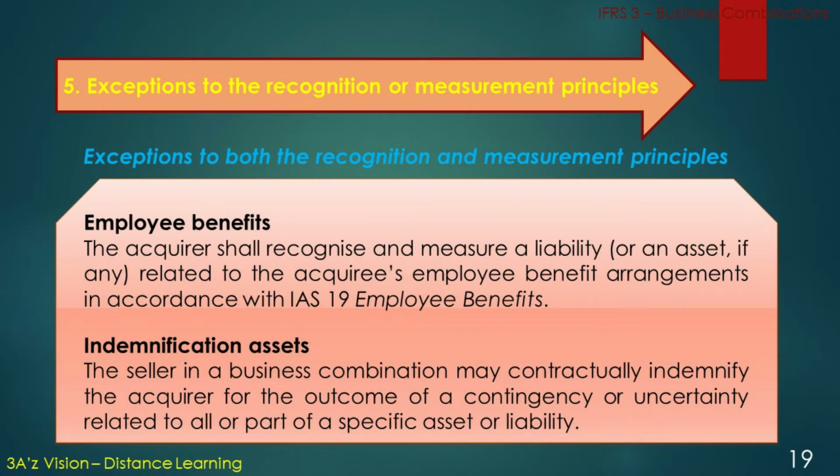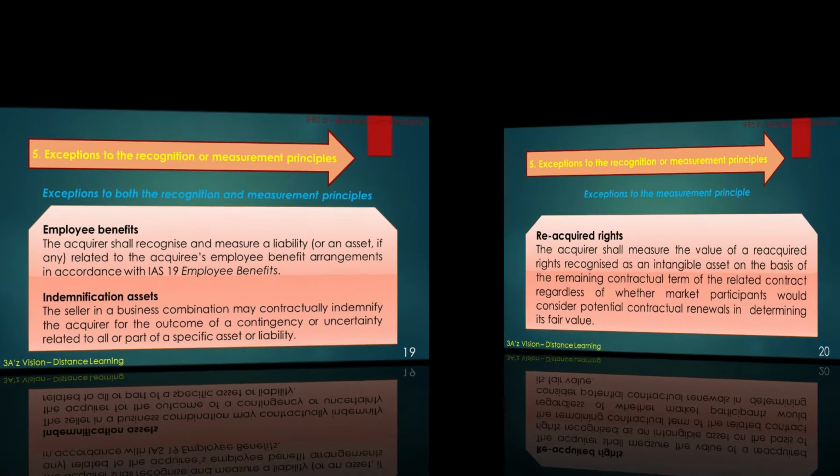The acquirer shall recognize and measure a liability or an asset, if any, related to the acquiree's employee benefit arrangements in accordance with IAS 19 employee benefits. Indemnification assets. The seller in a business combination may contractually indemnify the acquirer for the outcome of a contingent or uncertainty related to all or part of a specific asset or liability.